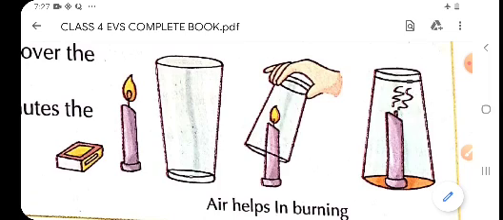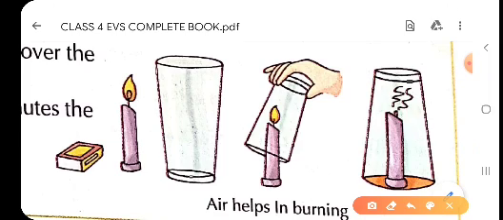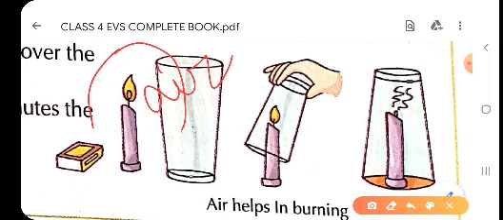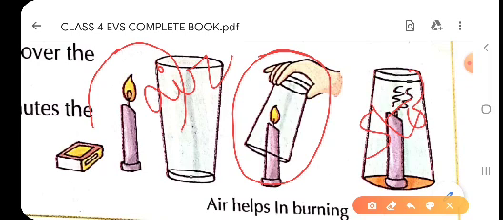burns for some time and stops. After some time it stops burning. That means children, in the first picture, when the candle was kept open, it was burning properly. All around we have air, that is why it is burning properly. And when we covered this one with the glass, after some time it stops burning. Here it has stopped burning. This shows, children, that the candle needs air for burning.